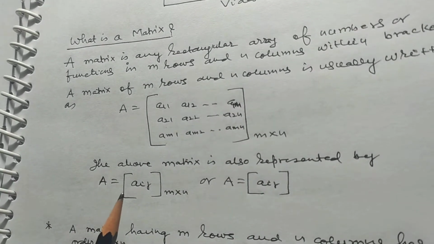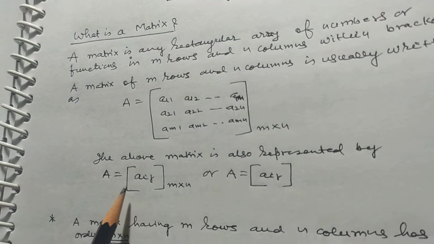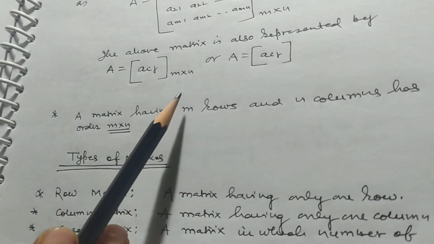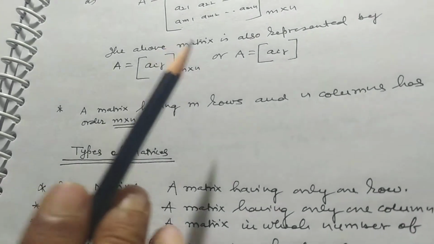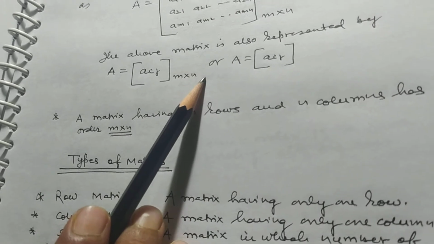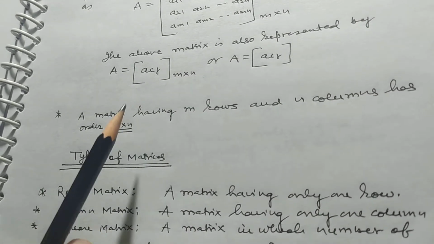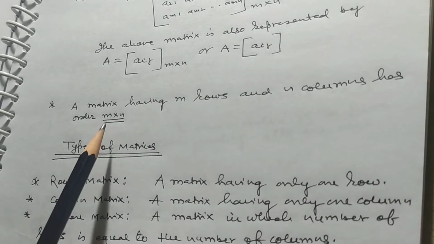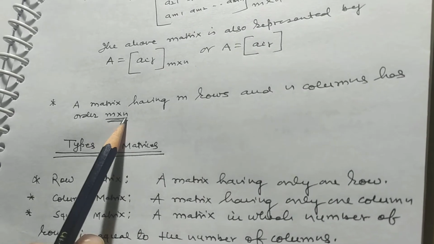And in short, it can be written as matrix A within this bracket Aij m by n. So order of this matrix is m by n. We do not read it as m into n. It is read as m by n. A matrix having m rows and n columns has order m by n.